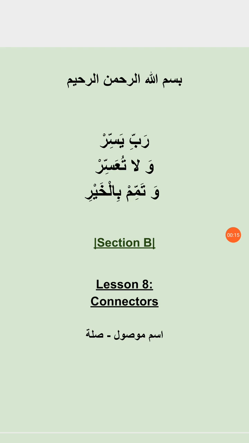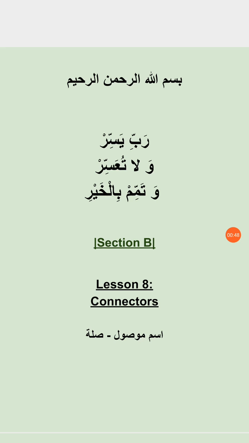This is the last lesson of section B, in which we studied various subordinate clauses or phrases. In this last lesson we are going to study ism موصول, or simply the connecting nouns or connectors, along with the sila. This is a topic that we are going to touch on again in the sentences section, which is going to be the next one, section C. This lesson is just going to touch briefly on this subject.